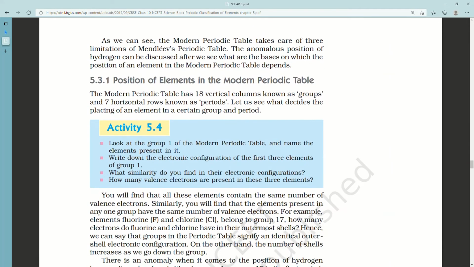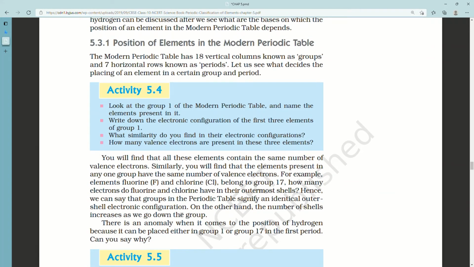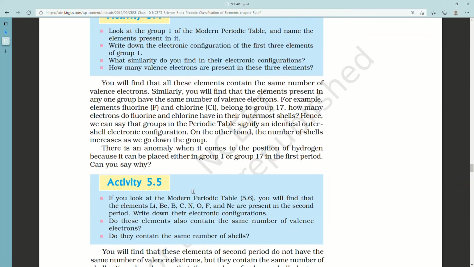So the first group has lithium, sodium and potassium, and their electronic configurations would be: lithium 2,1, sodium 2,8,1, potassium 2,8,8,1. How many valence electrons are present in the 3 elements? The answer is 1. You will find that all these elements contain the same number of valence electrons. Similarly, you will find that elements present in any one group have the same number of valence electrons.